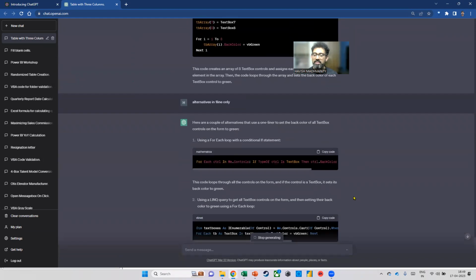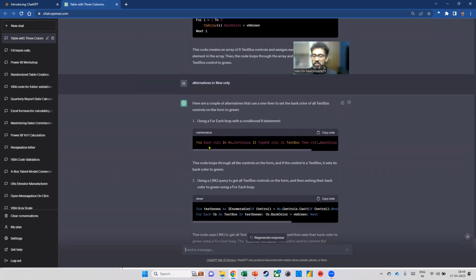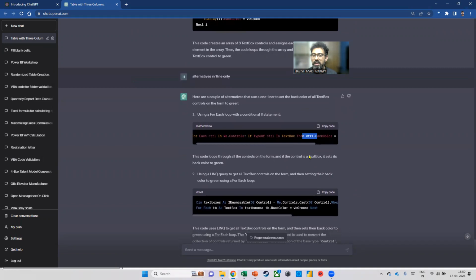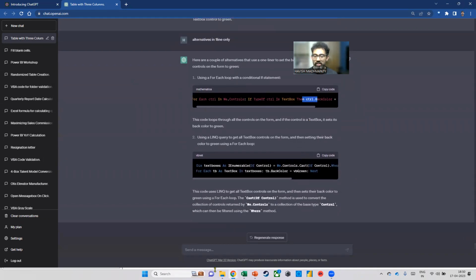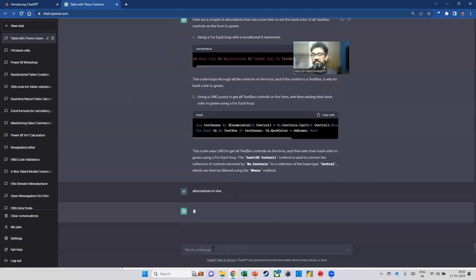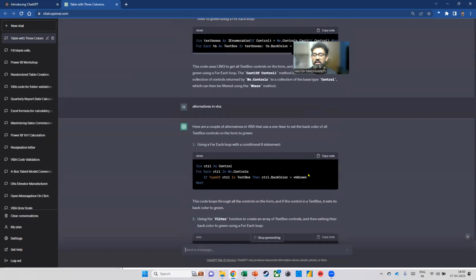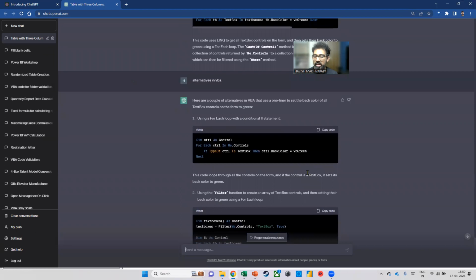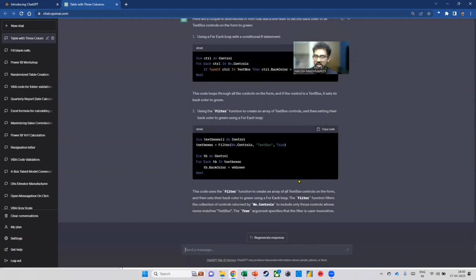So now it's giving me some very different options. It says, hey, you can use this, but then it's not giving me VBA alternatives. So I can say alternatives in VBA. Now, do you see it's giving me a for each? It's giving me a for each in a different way.